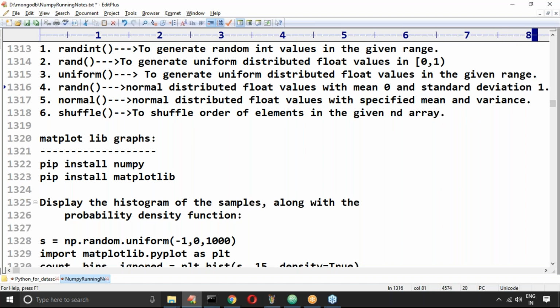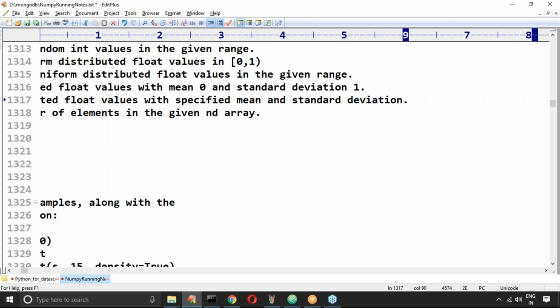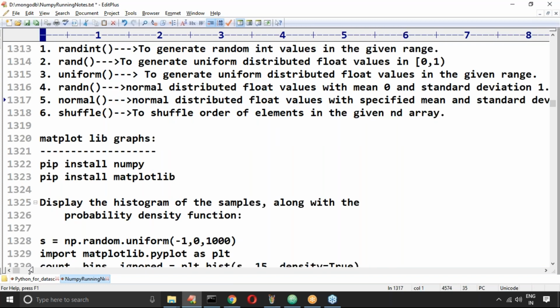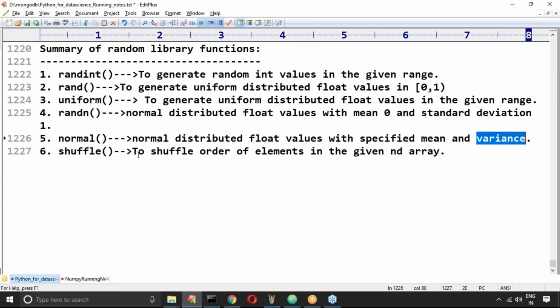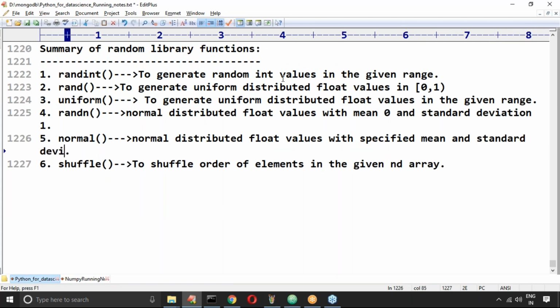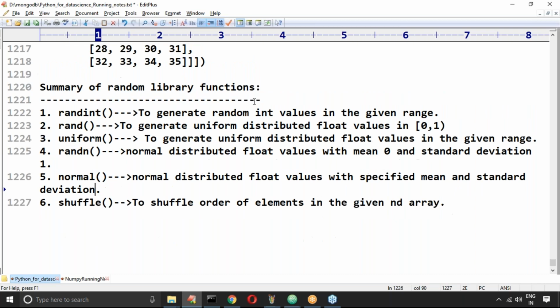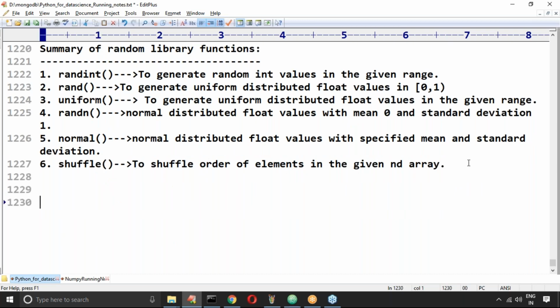It's not variance, it's the standard deviation. But anyway, we haven't talked about the meaning of standard deviation. Don't worry, that part we will discuss. So this is about the random library that we have.